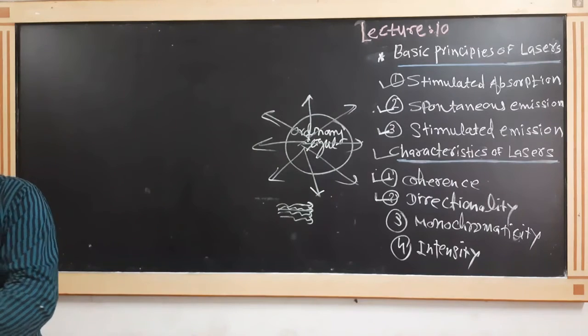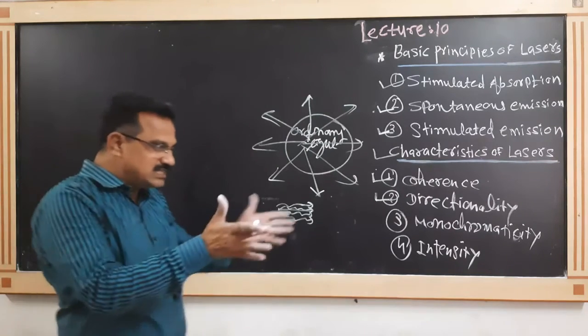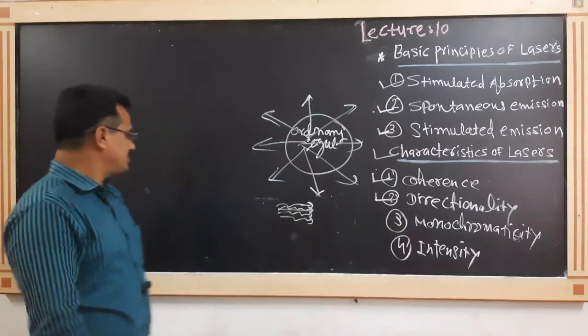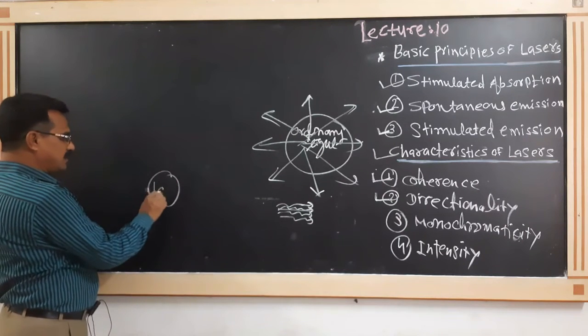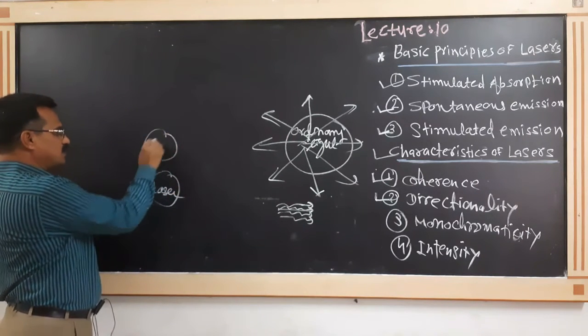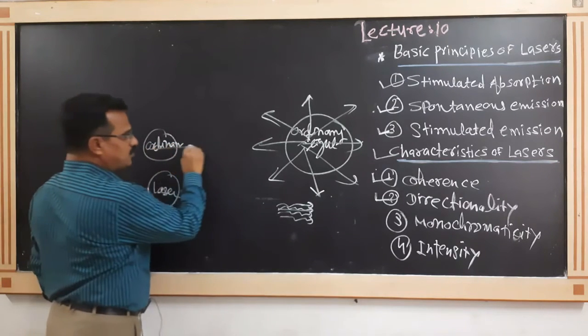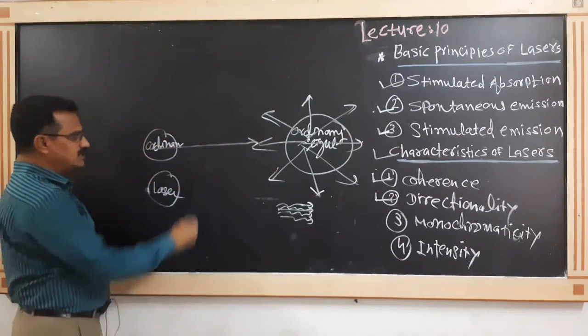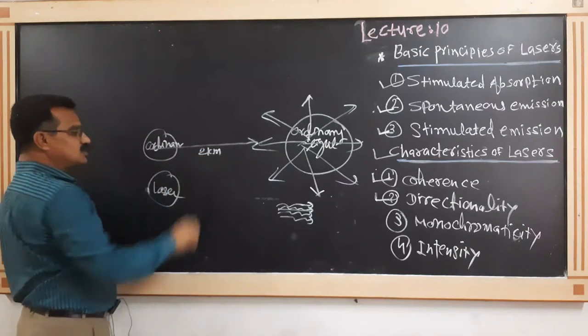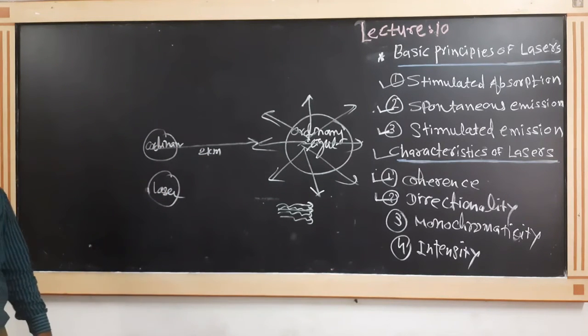Now consider the width of the laser beam from the source. Suppose there is a laser source and suppose there is an ordinary source. If the ordinary light travels a distance of 2 kilometers, what will happen?